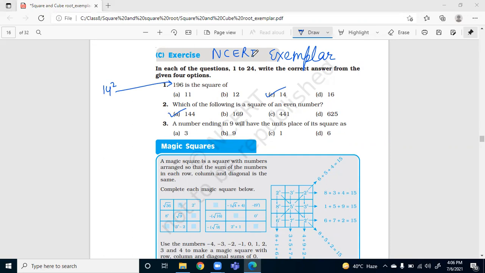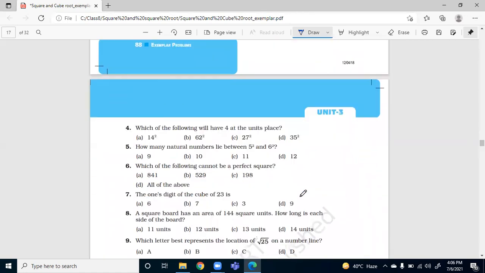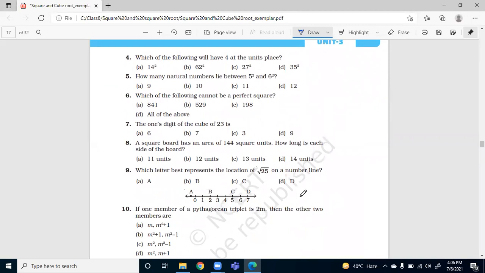It is correct, Anmol. I have seen your answer. Very good. The number ending in 9 will have units place of its square as 1. Excellent. It is 1. So if I take 9 into 9, any number which is ending with 9, and if I multiply this 2, then it will definitely end with 1. So let's move to question number 4.